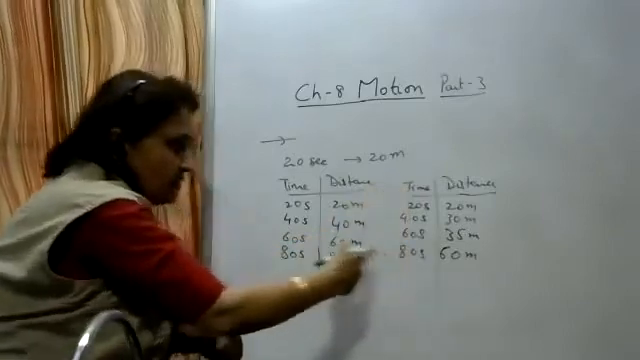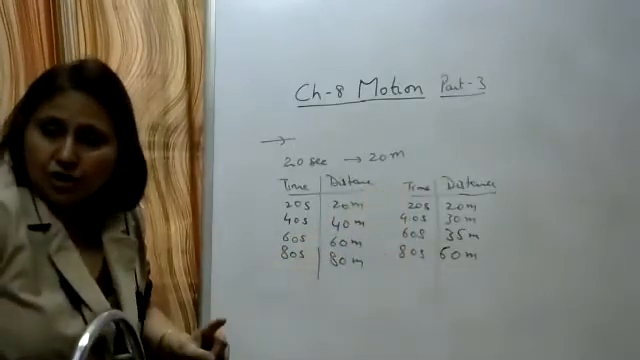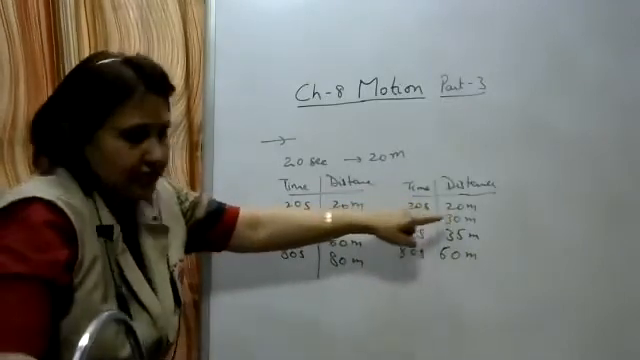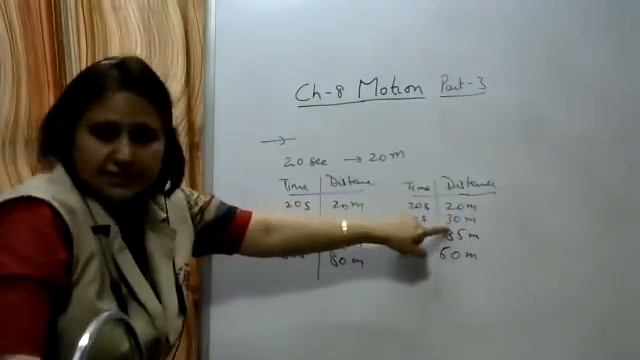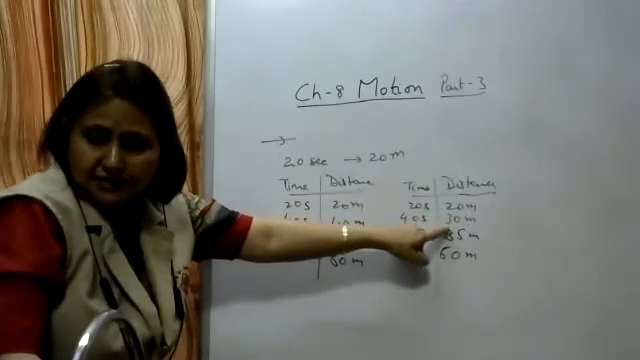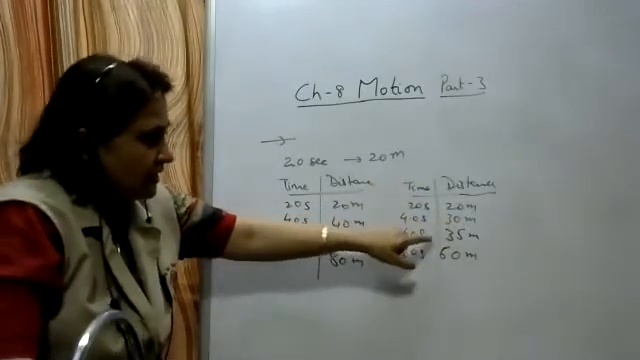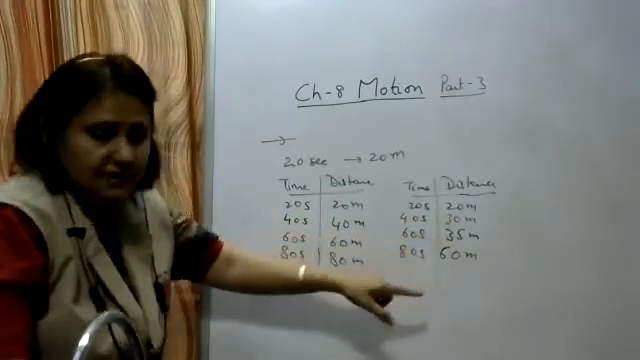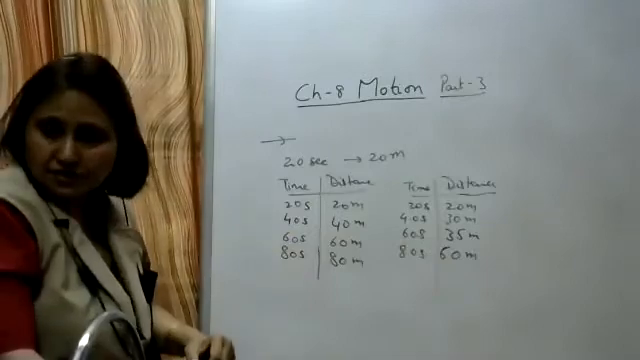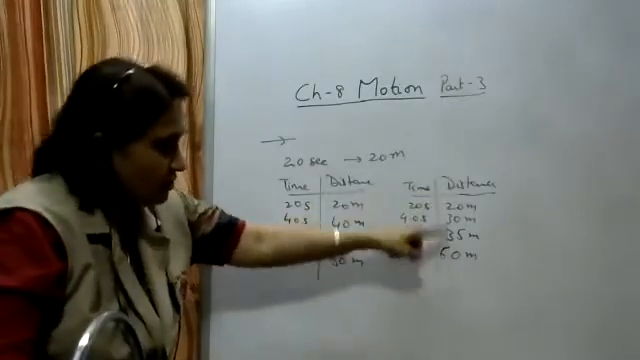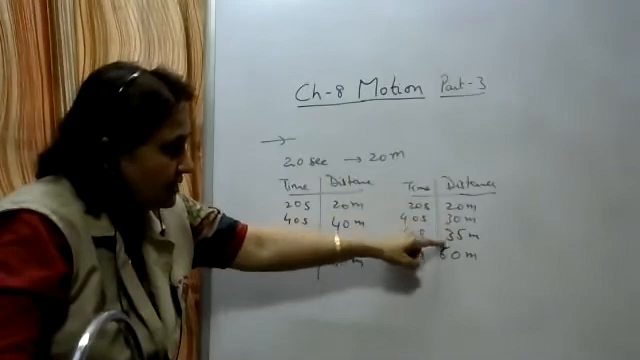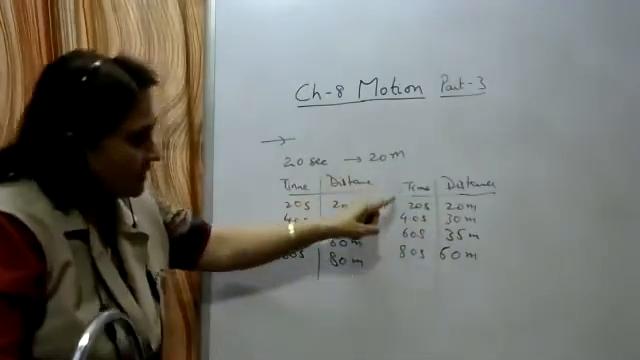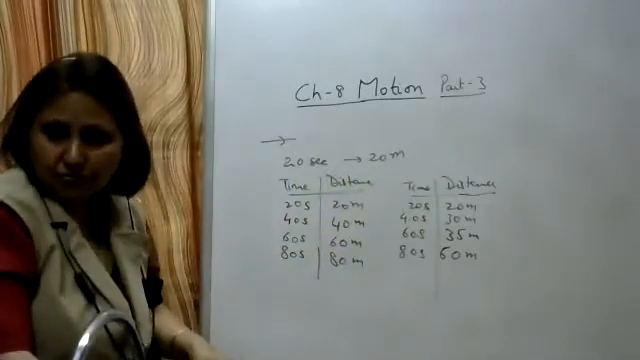Now this is an example of non-uniform motion. First 20 seconds, it has moved a distance of 20 meters. Next 20 seconds, only 10 meters. Next 20 seconds, 5 meters. Next 20 seconds, 25 meters. So the speed is not constant, that is, it is covering unequal distances in equal intervals of time. So this is an example of non-uniform motion.